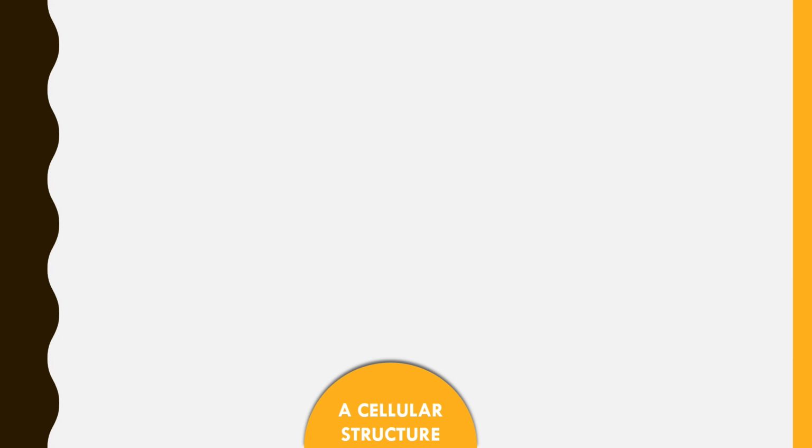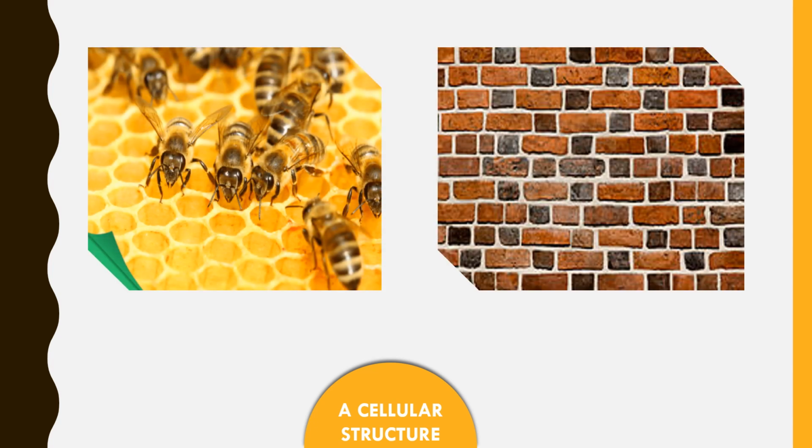A cellular structure. You may have seen the small compartments of a honeycomb. These compartments are joined together to form a honeycomb. A wall has bricks. To construct a wall, we firmly join the bricks together. Living things are made of small units called cells. All the actions and processes in the bodies of living things are brought about with the help of these microscopic cells.